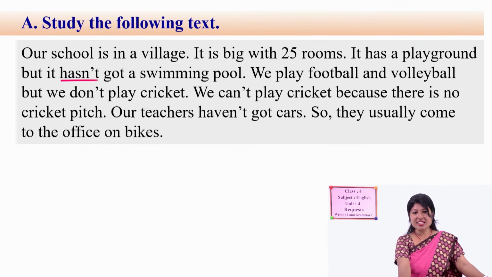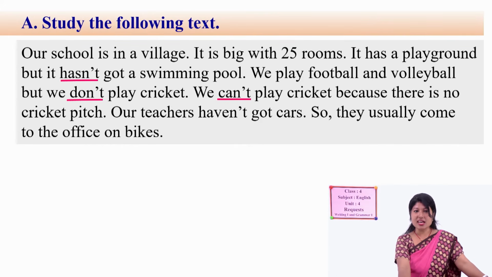Here it is. Hasn't is underlined. Then what could be the next? Don't. Hasn't, don't. What is the common thing between that? Hasn't and don't. Any guesses? Then, of course, maybe the next one is can't.